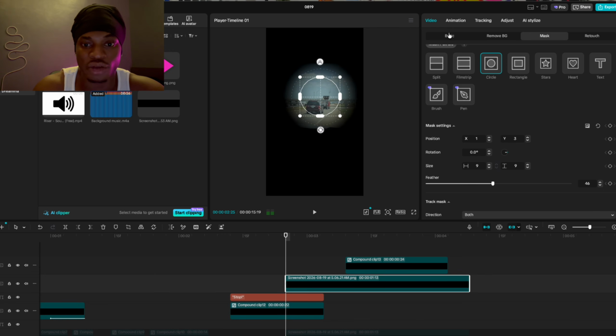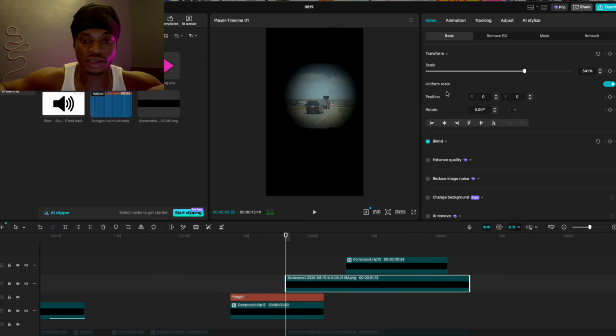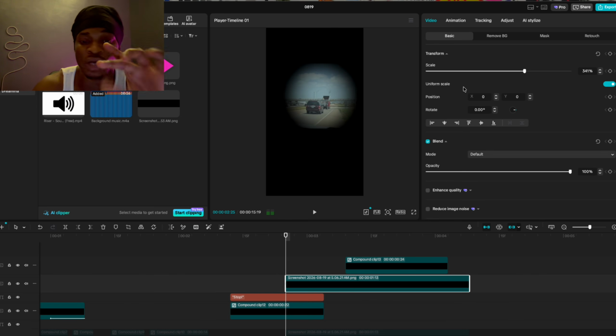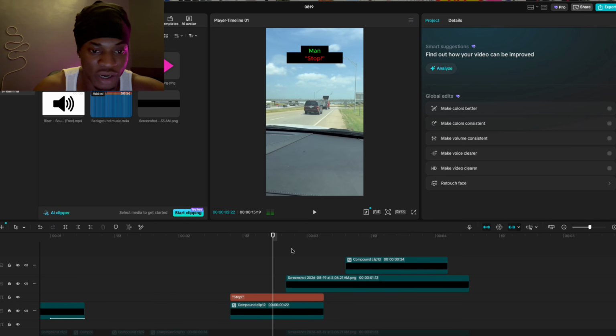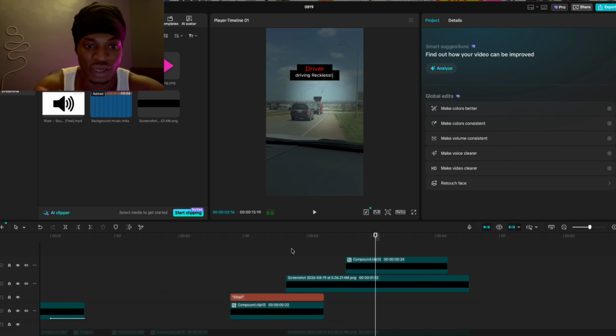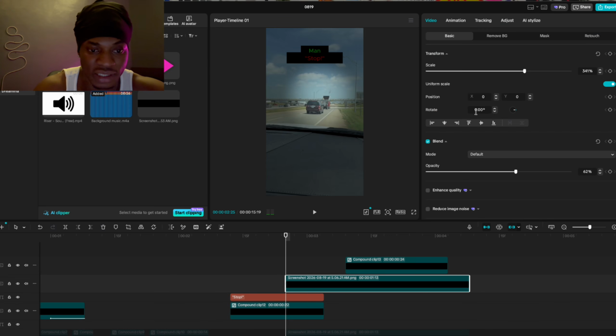So now the next thing you have to do is make the background of the blackness not so dark, something like this. You come back to video and you come to blend mode and you are going to see opacity. So you reduce it to like 60% or 62 or however you want it, and you are going to see it, boom, you can see. So that's what I did right there, and you can even animate it anywhere you want.